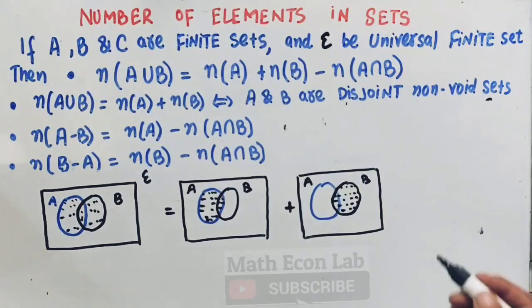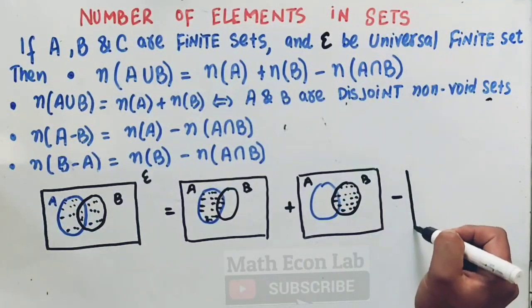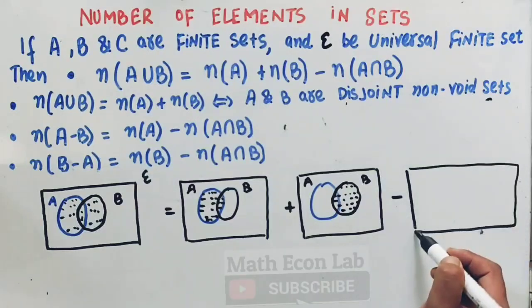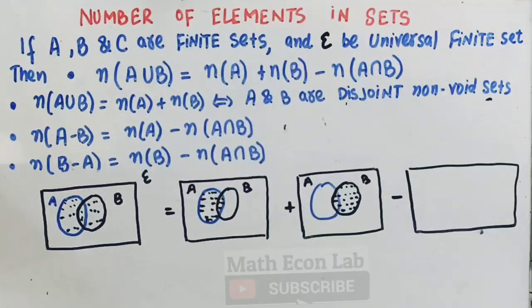Okay, from this we subtract the region which is common here. Here we have this common region, so we need to subtract this.